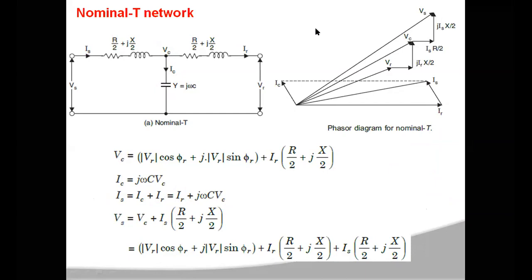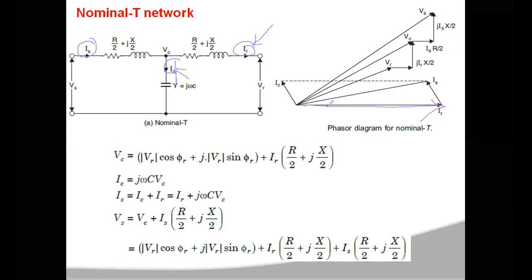Here also you can draw the phasor diagram for this network in a manner similar to the previous case, but here you are taking current as the reference. So this is your reference vector. Now you are getting Is as the sum of IR plus IC. So for this vector IR, you have to add this IC.